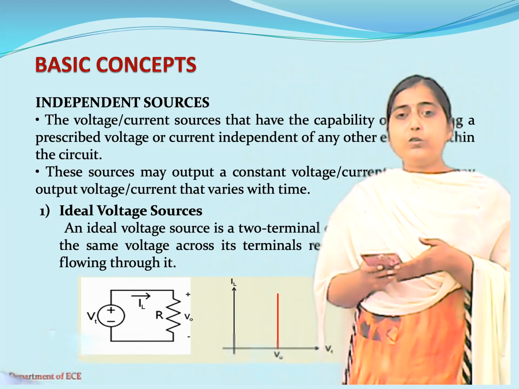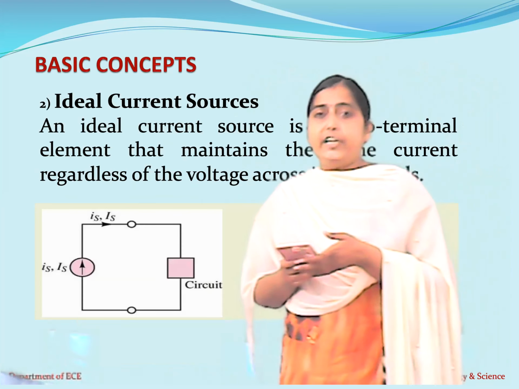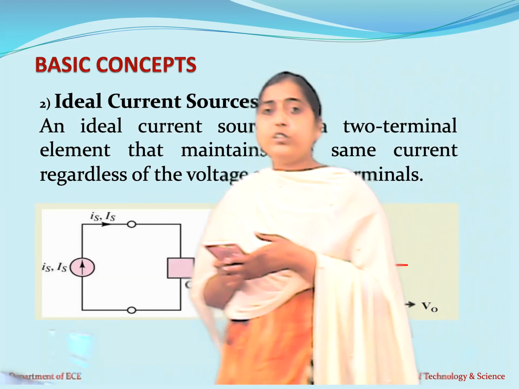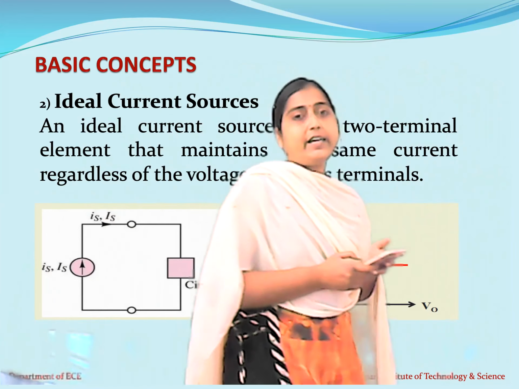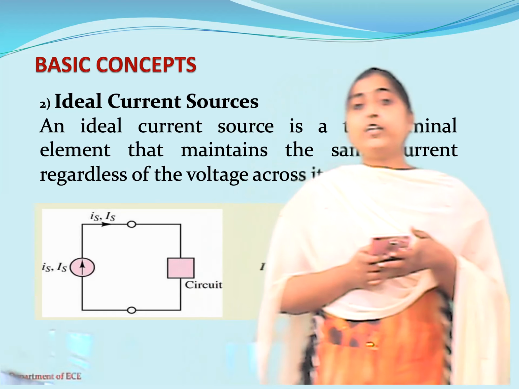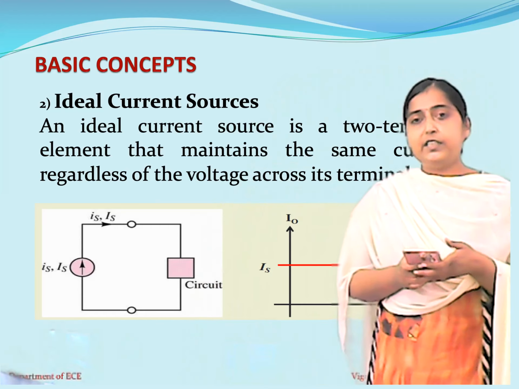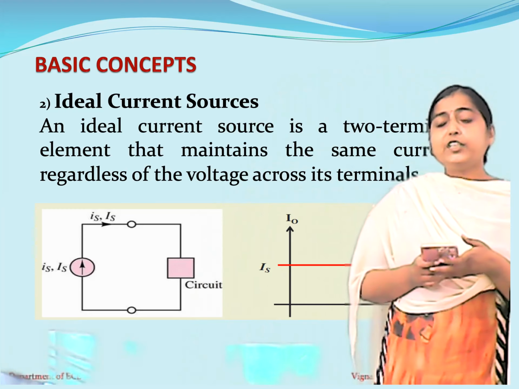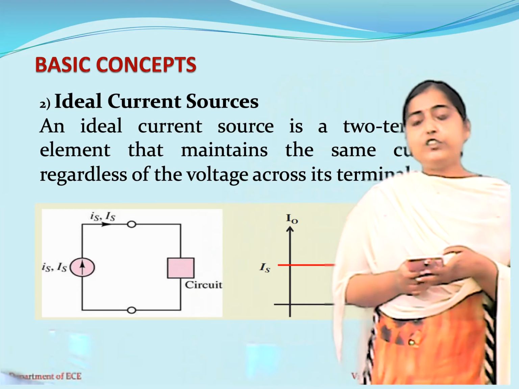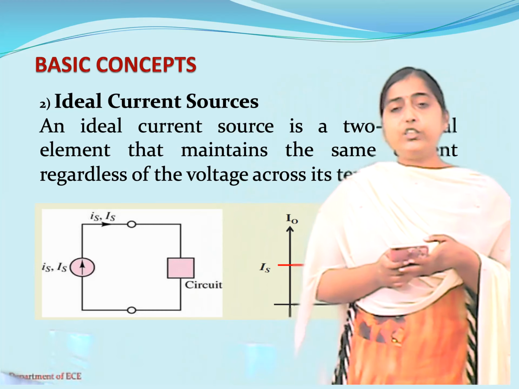Now coming to the ideal current source. An ideal current source is a two-terminal element which maintains the same current in the circuit irrespective of the voltage across its terminals. So voltage source and current source are the two different types of sources which always give some energy to the network.